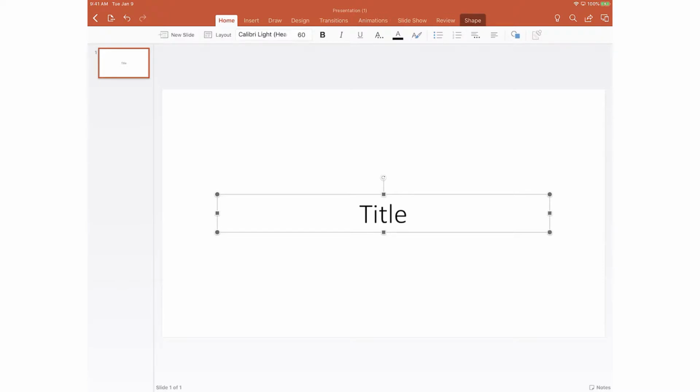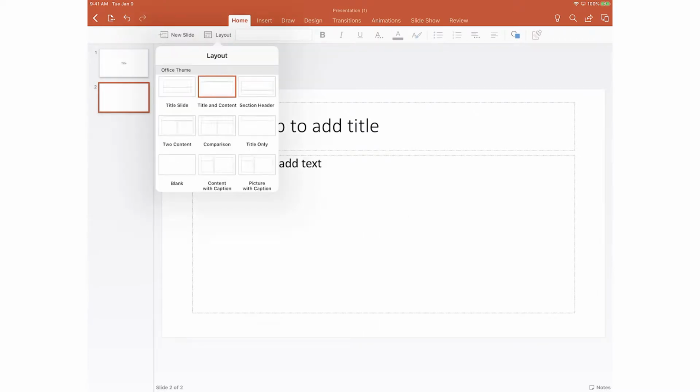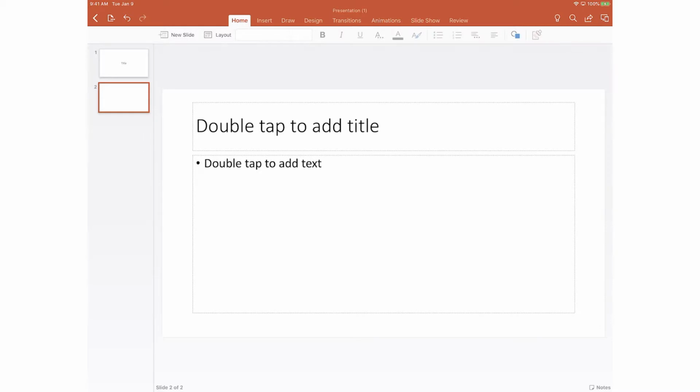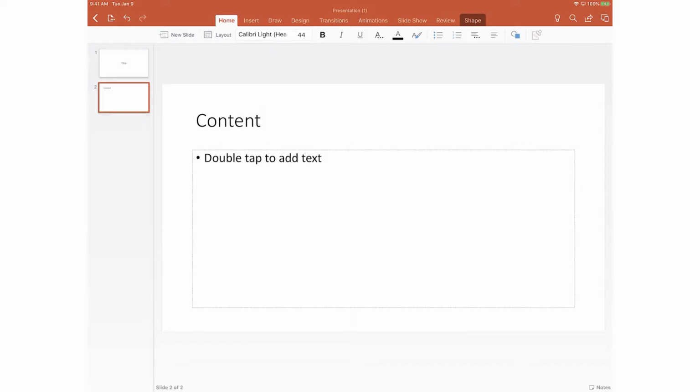Next thing we're going to do is add a new slide here. So I'm going to come in the upper left-hand corner and select New Slide. Now you do have the option to change the layout just like you would in normal PowerPoint here. And we'll go ahead and double tap the title here. We'll call this Content. And we can double tap to add text here. I can do a variety of different things here.